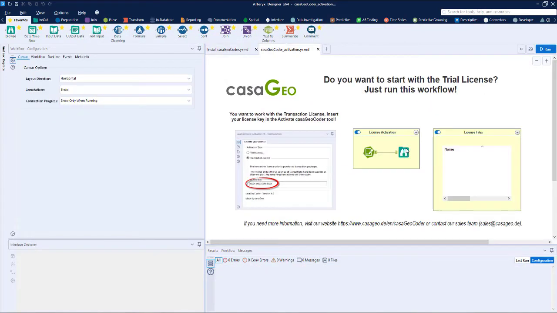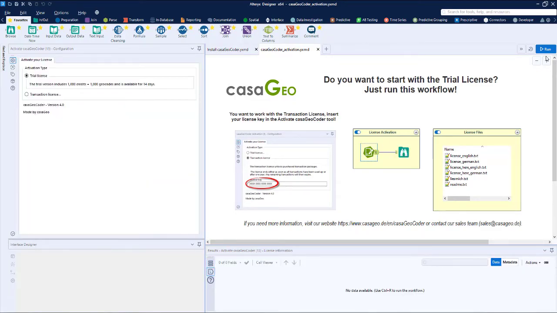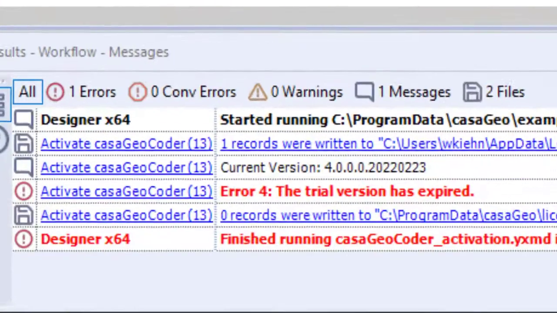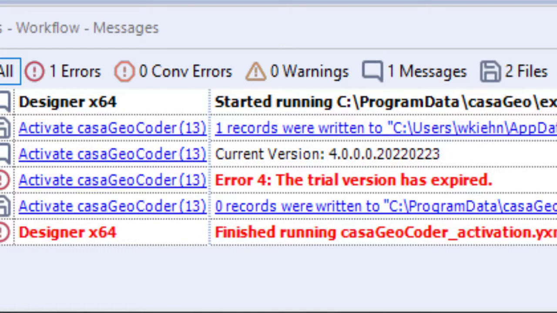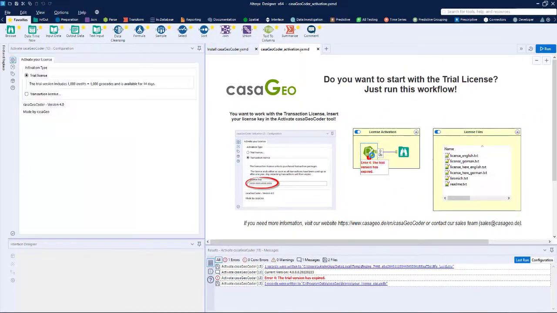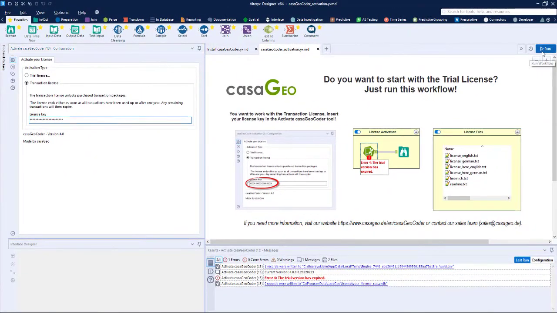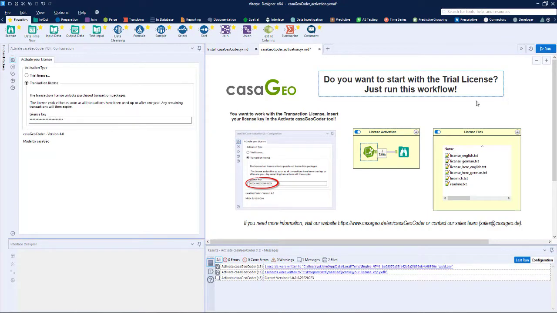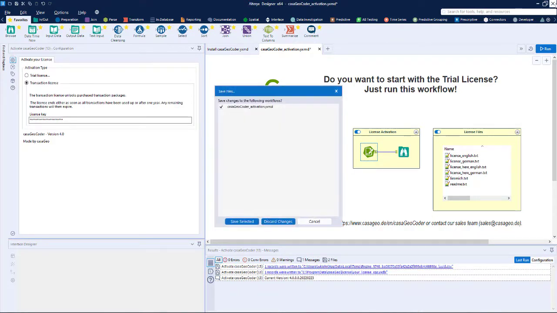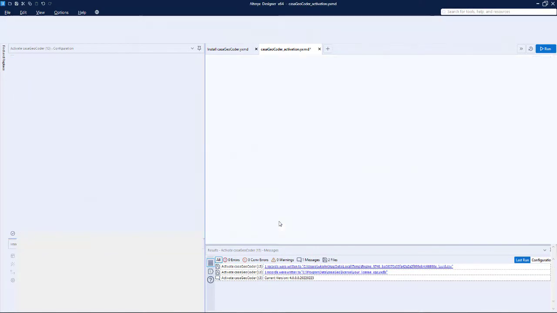Now a new window opens with the casaGeo activation workflow, and you can activate the test license by simply running the casaGeoCoder activation workflow. Unfortunately, this does not work for me because my test license has already expired. Alternatively, you can activate your license directly with a license key by entering the key in the license key field and running the workflow. Finally, we check whether casaGeoCoder has been installed correctly.